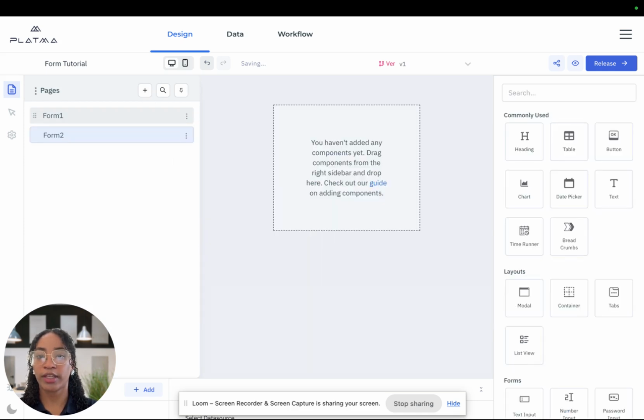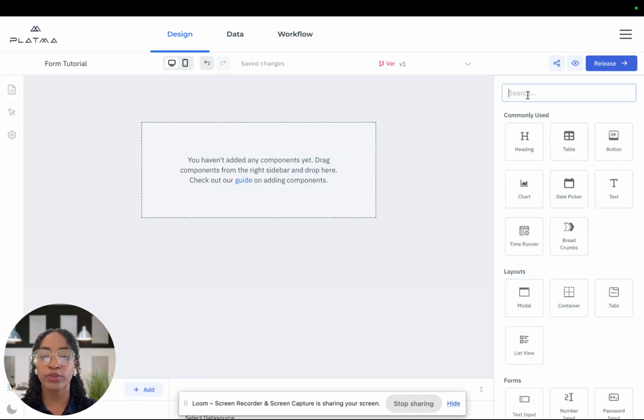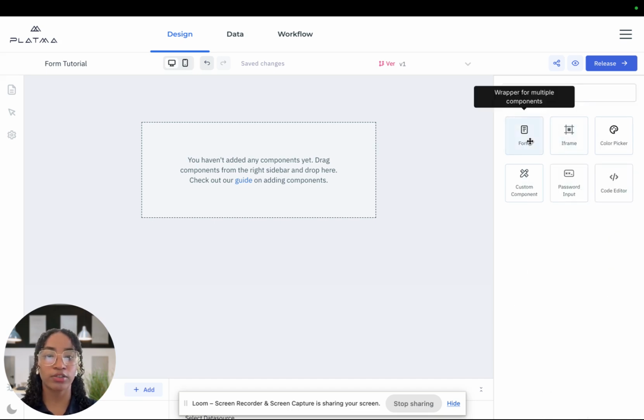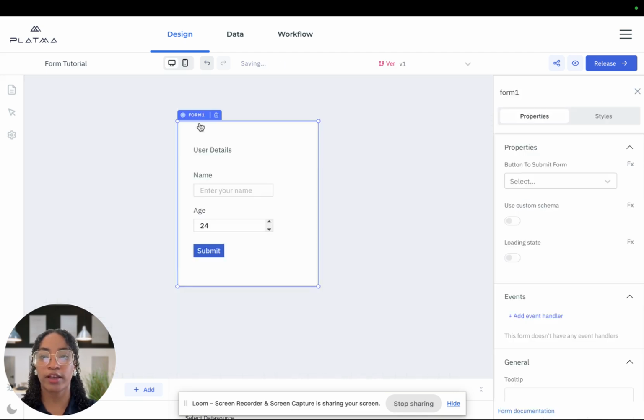Form 2. Enter. Here you can see that you already created a different page, and I will show you the other way of building a form. You just have to come to the components manager, search for form, and drop it on the canvas. As you can see, this is already made form for you that you can adjust and modify as you want.